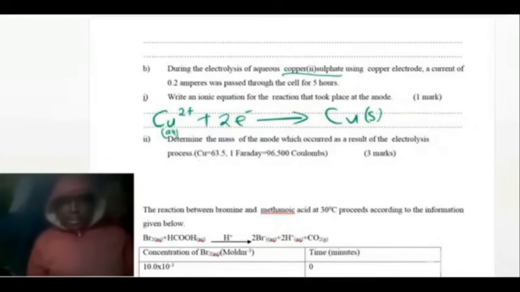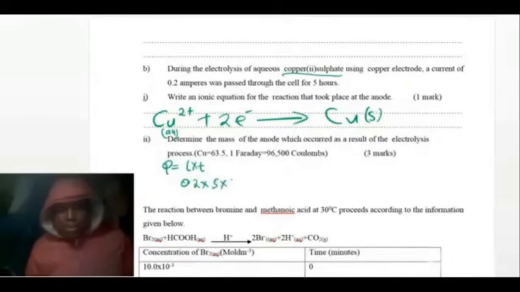Determine the mass at the anode. But before we go, we must get the quantity of electricity, which will be equal to I times time. I represents the current, so the current is 0.2 times time, which is 5.